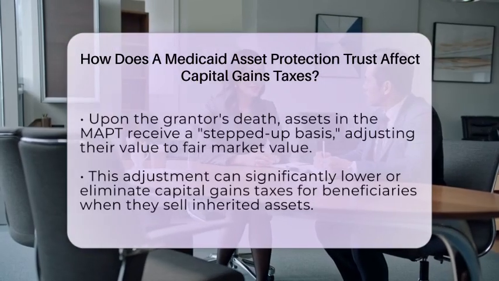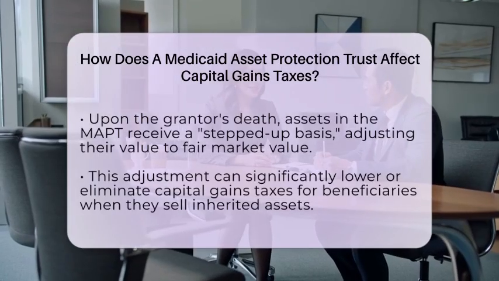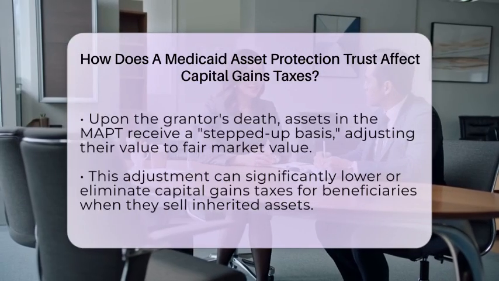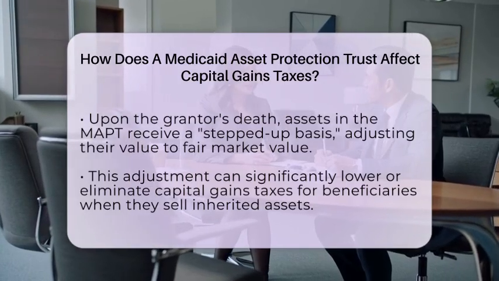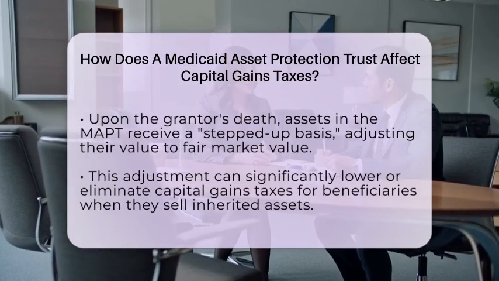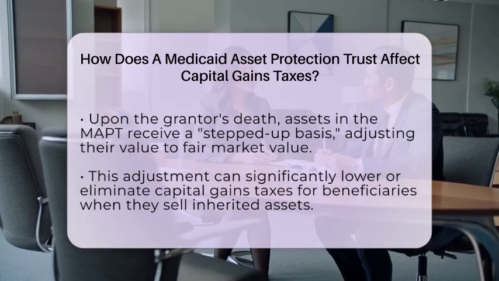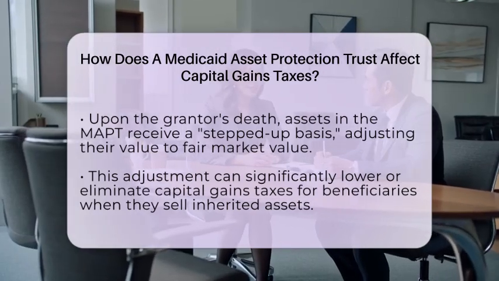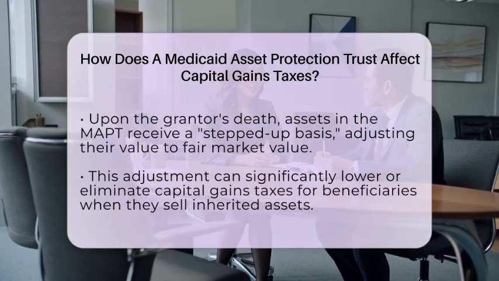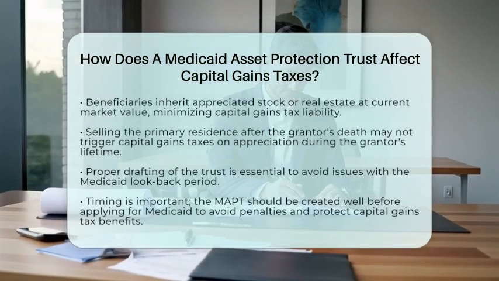For example, if the MAPT holds appreciated stock or real estate, the beneficiaries will inherit these assets at their current market value. This adjustment minimizes their capital gains tax liability when they decide to sell. Additionally, if the primary residence is sold after the grantor's death, the trust structure allows for the sale without triggering capital gains taxes on the appreciation that occurred while the grantor was alive. However, it is essential that the trust is properly drafted and that the look-back period for Medicaid eligibility has passed.